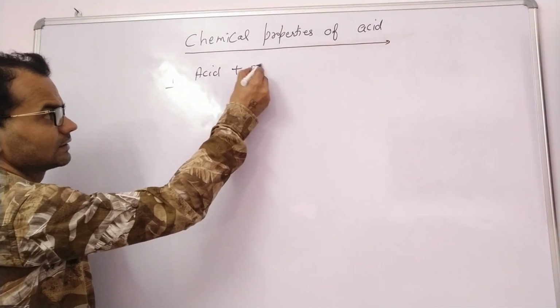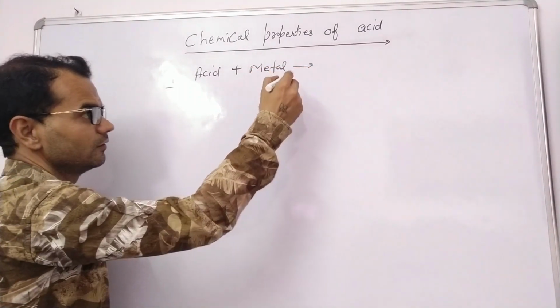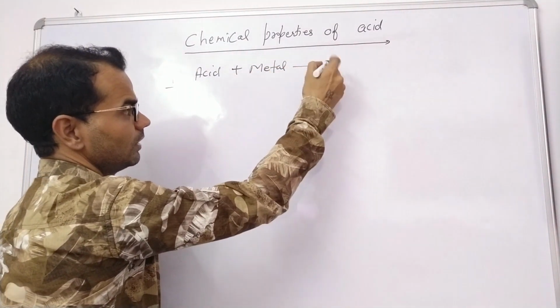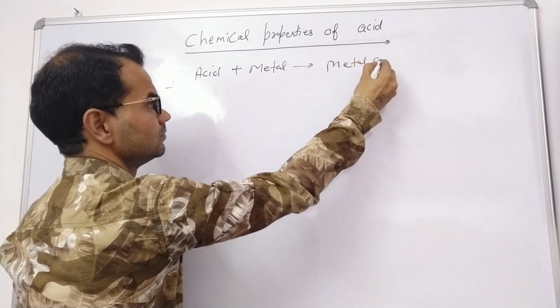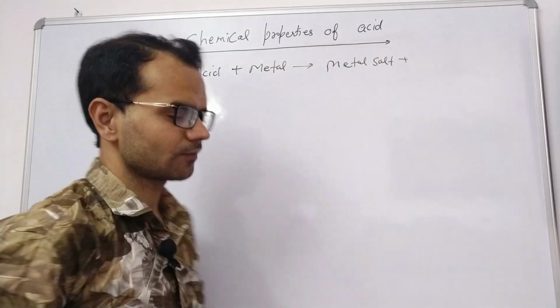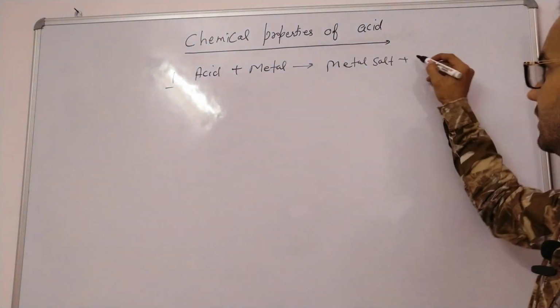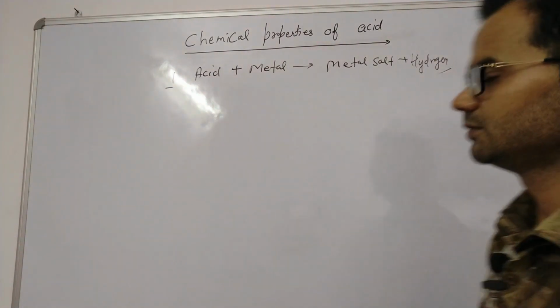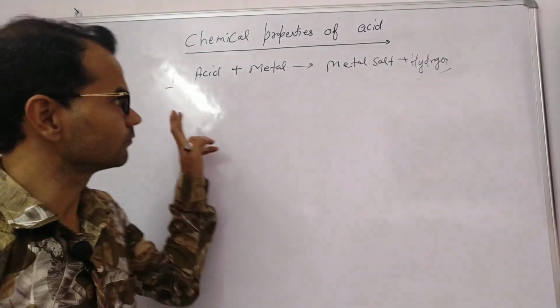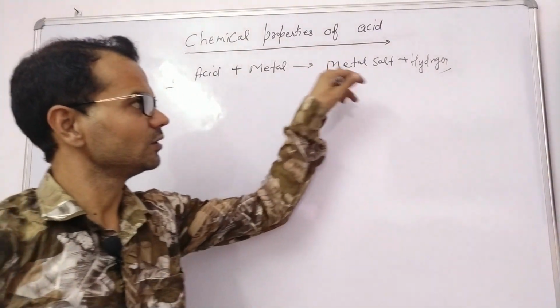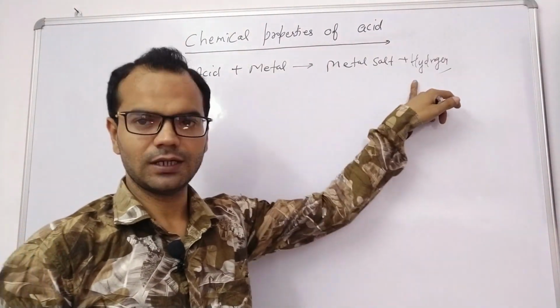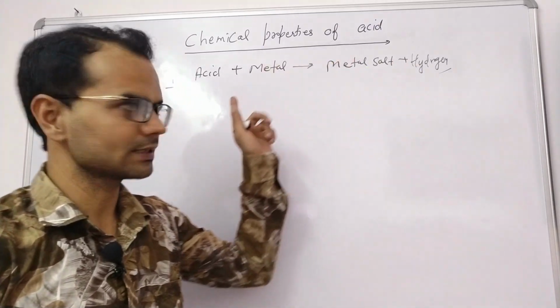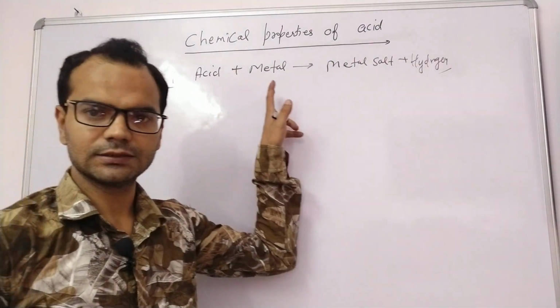Acid reacts with metal to give metal salt plus hydrogen gas is released. This is the characteristic property of acid as well as metal.